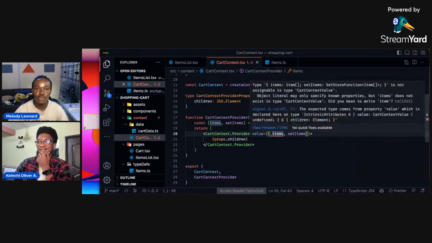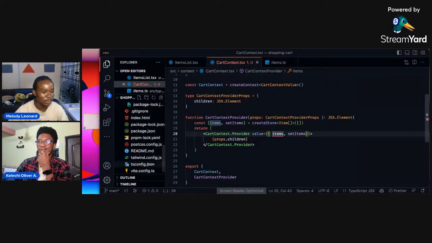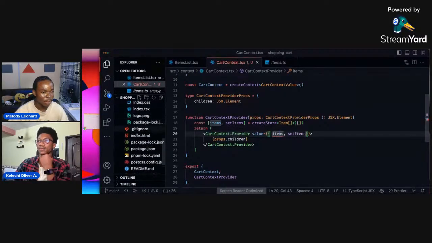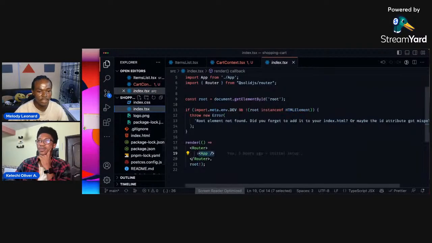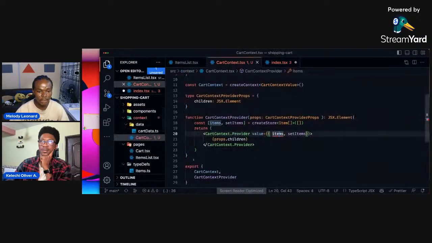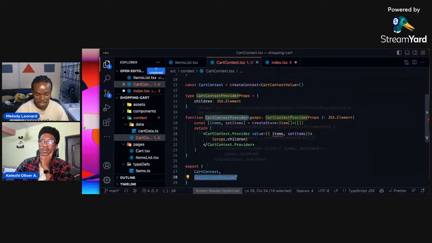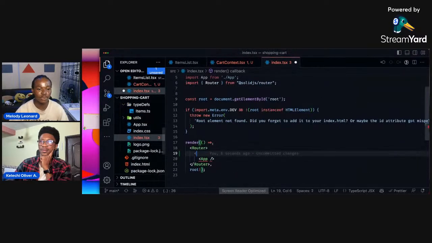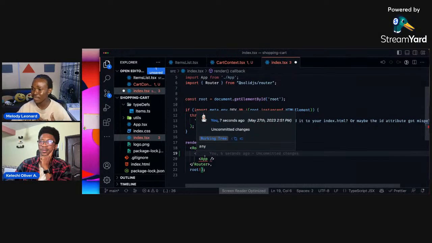But now we want to wrap this. If you come to our index.tsx here, we want to wrap this provider here. So we'll go ahead and do this. We have to call the provider. So that's the cart context provider, and we wrap it around this app here. So everything that is provided within the app is going to have access to that.